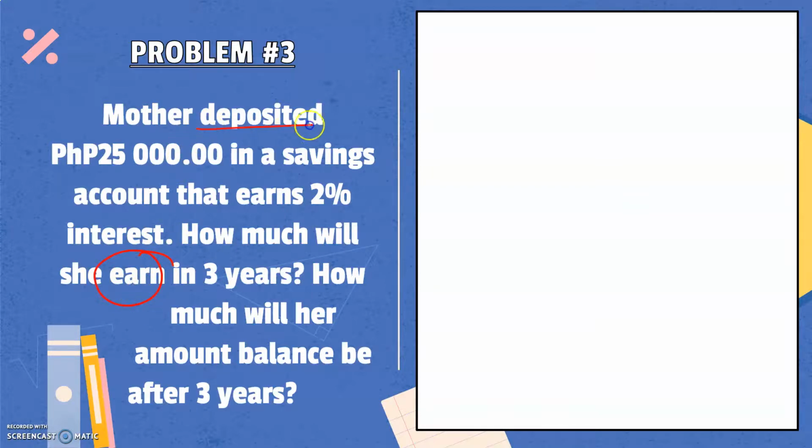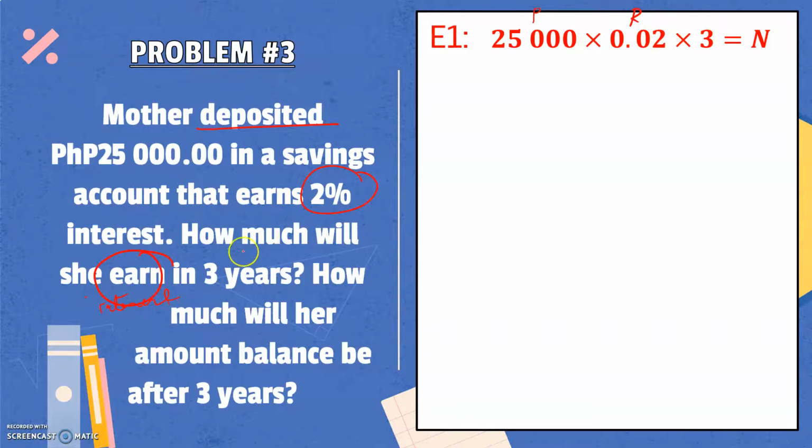Remember, if you deposit some money in a savings account, what you will earn is the interest. So that means for us to solve for the first question, we have to find the interest. And for us to do that, we will use the equation 25,000, because this is the initial amount that mother deposited in the bank, times 0.02 because of the 2% annual interest, times 3, because this is what we should look for, the interest after 3 years.